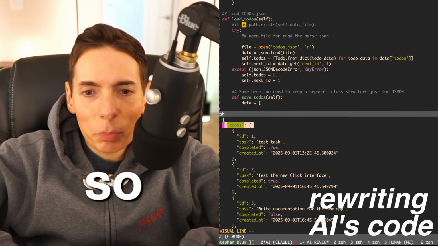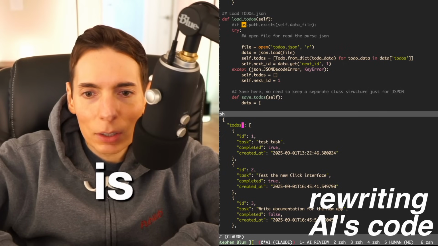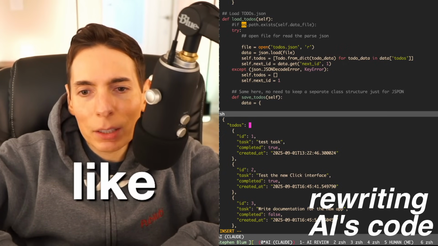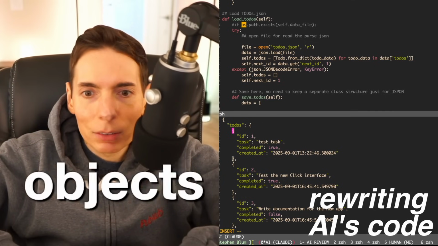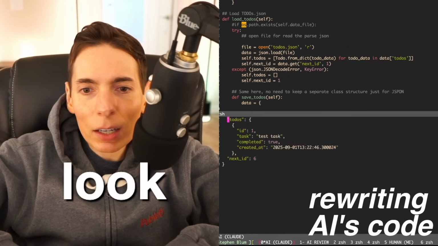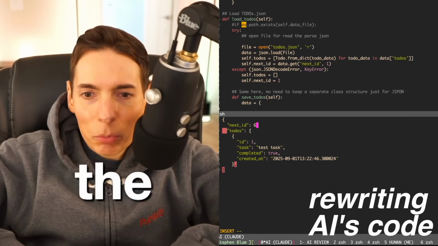I don't want this to be an array of tasks. I suppose we can keep the top level like this, but I want it to be an object of objects, basically. So let's go ahead and get rid of these guys. Oh, hey, look, there's a next ID there. Here we go. Already in the right realm of things that I'm thinking here.